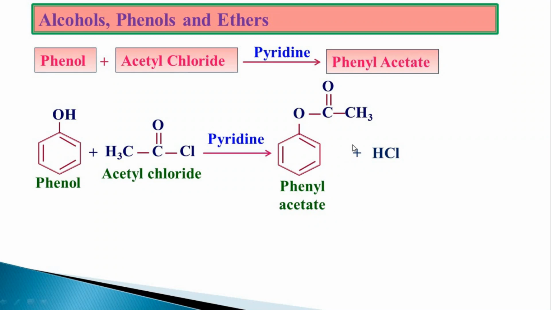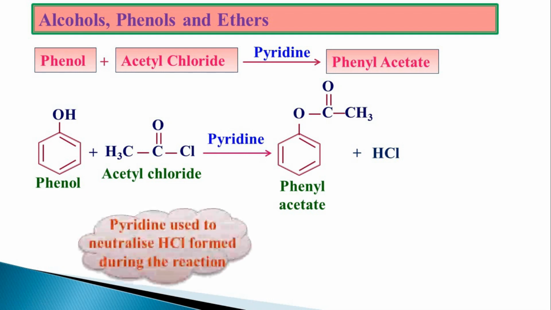But the nature of HCl is, it can break this acetyl linkage. Hence, during the reaction when HCl is produced, it has to be neutralized. To neutralize this acid which is produced during the reaction, the pyridine is used. That is the main use of the pyridine. Pyridine is used to neutralize the HCl formed during the reaction.